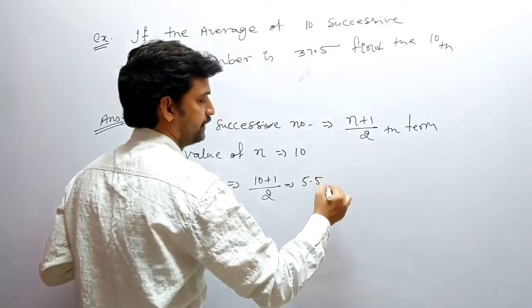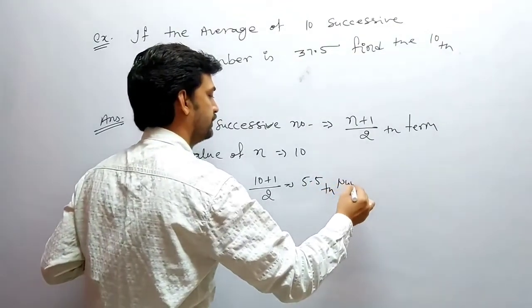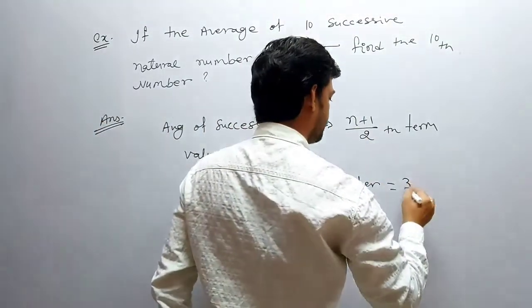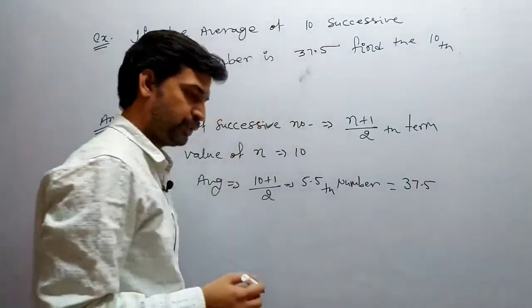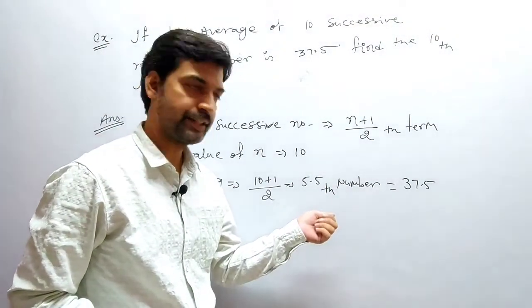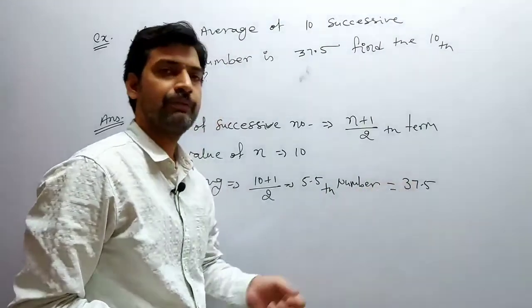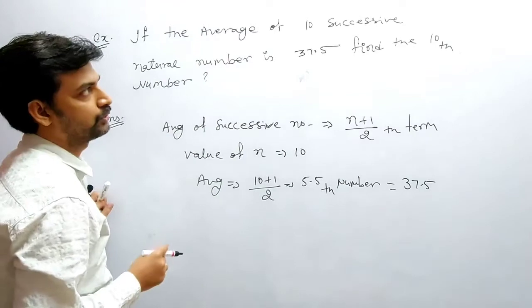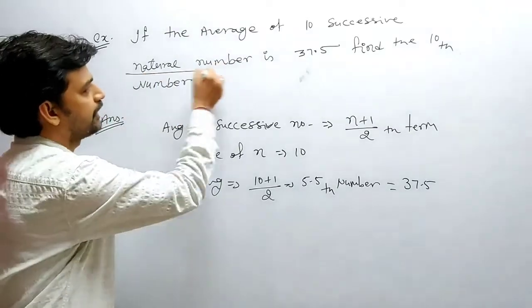means 5.5th number is equal to 37.5. A 5.5th number means between the 5th and 6th numbers. So between the 5th and 6th number, the value is 37.5. And the question is talking about successive natural numbers.